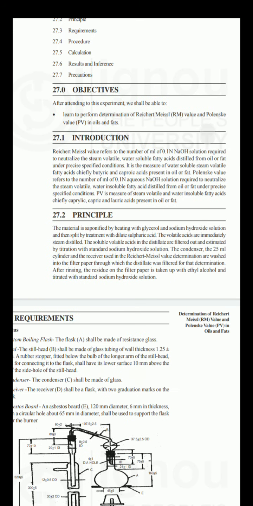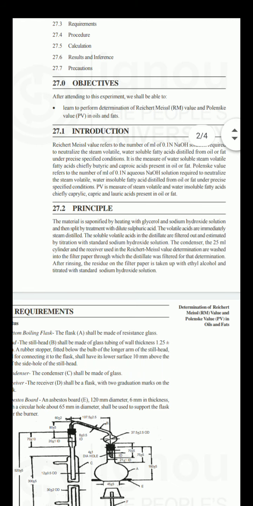Whereas, what is the Polenske value? Polenske value refers to the number of milliliters of 0.1 normal aqueous NaOH solution required to neutralize the steam volatile, water insoluble fatty acids distilled from oil or fat under precise specified conditions. This Polenske value is particularly useful to calculate the volatile but water insoluble fatty acids, whereas the Reichert-Meissl value is for volatile and water soluble.